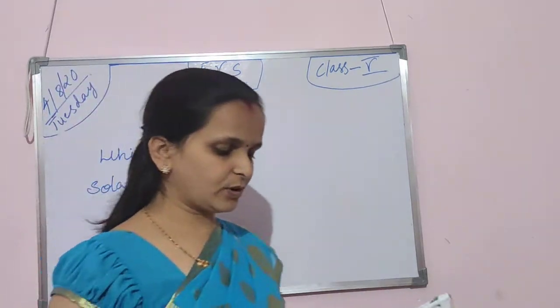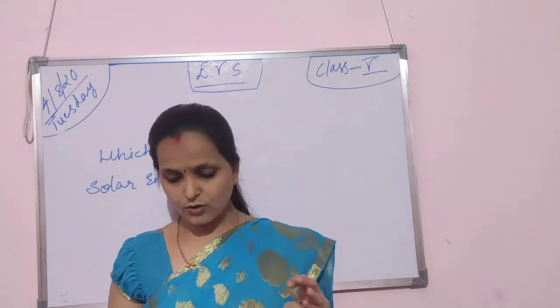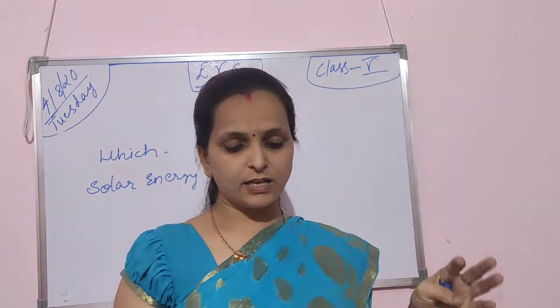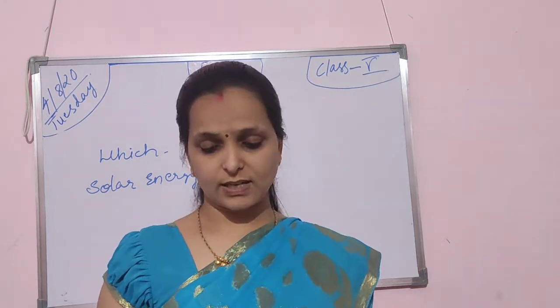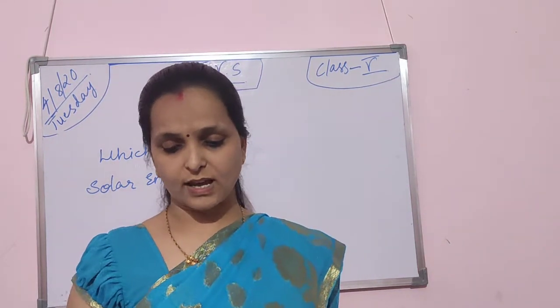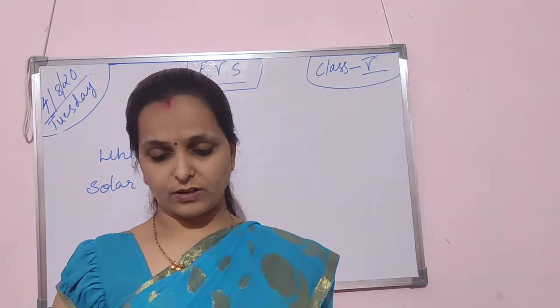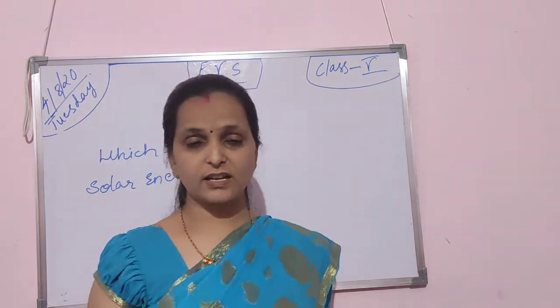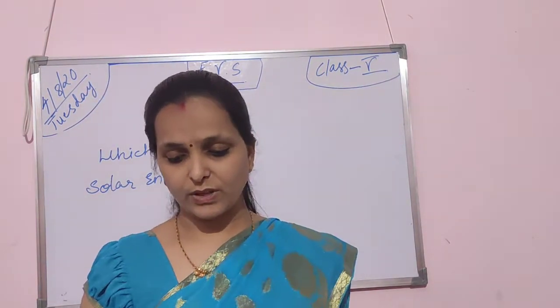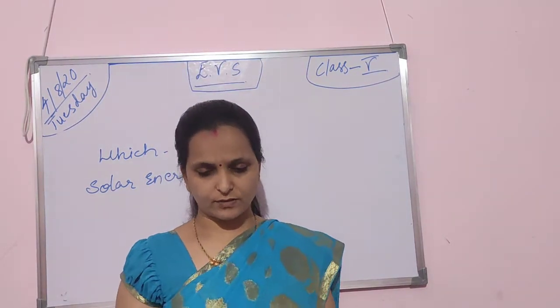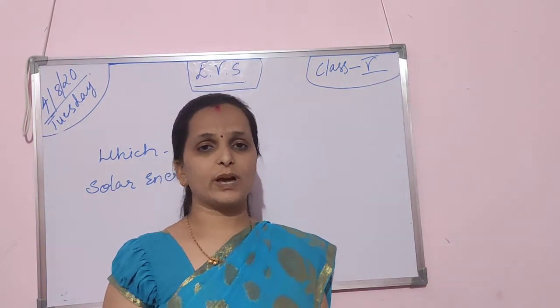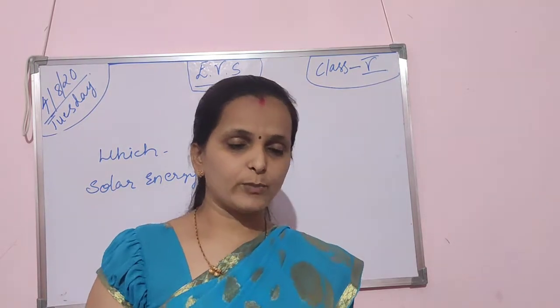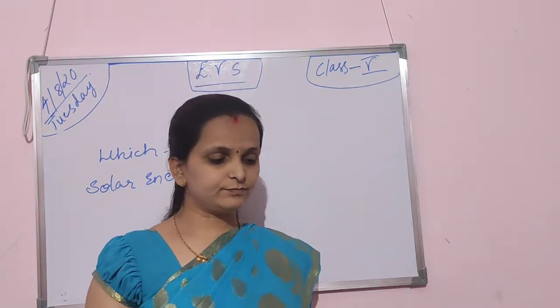It is like match the following. I'll send you the picture, and you have to match it. Solar energy is from the sun. Water, minerals and salts are from the soil. Carbon dioxide is from the atmosphere, through the leaf. Chlorophyll is in the leaf. They have been given wrongly, so we have to match them and fill it in.